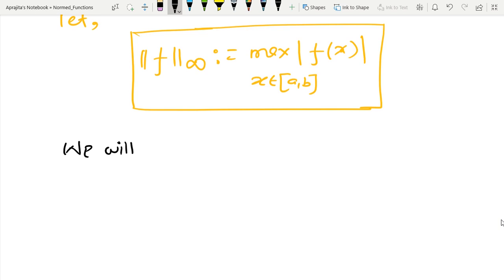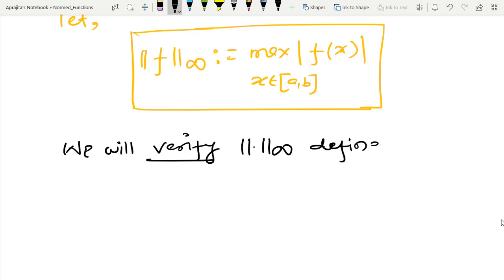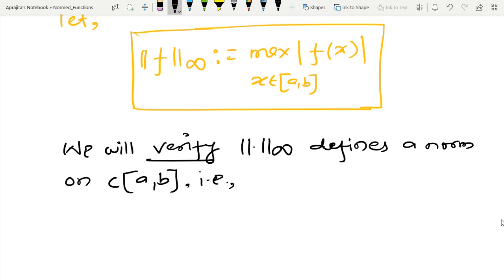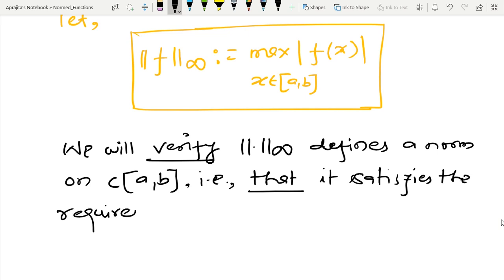We will verify that this defines a norm on this space of continuous functions, that is, that it satisfies the requirement of the definition of norm.